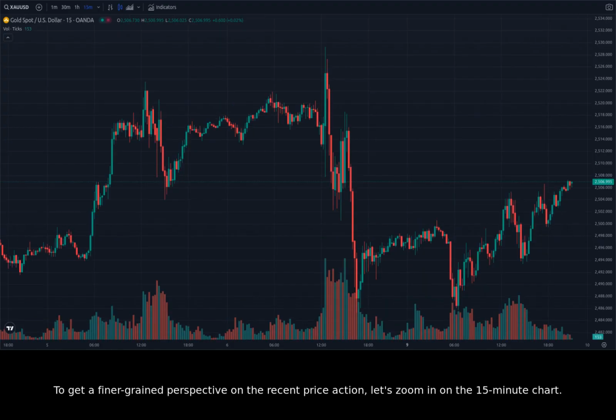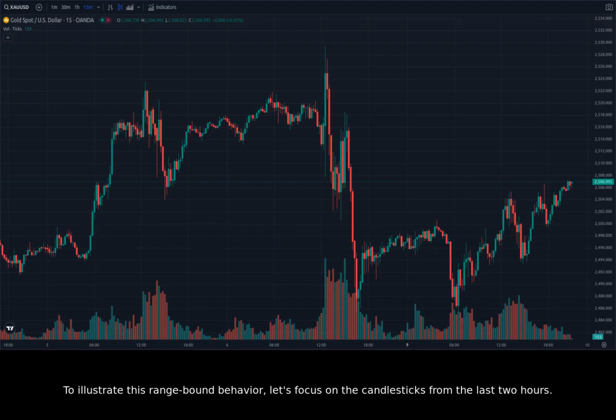To get a finer-grained perspective on the recent price action, let's zoom in on the 15-minute chart. This time frame will help us identify short-term trends and potential trading opportunities. The 15-minute chart shows a range-bound environment, with gold prices fluctuating around the $2,495 level. There's a clear resistance level at $2,500, and breaking above this level could indicate a short-term bullish move. However, the lack of a clear breakout suggests a potential for consolidation or even a short-term correction.